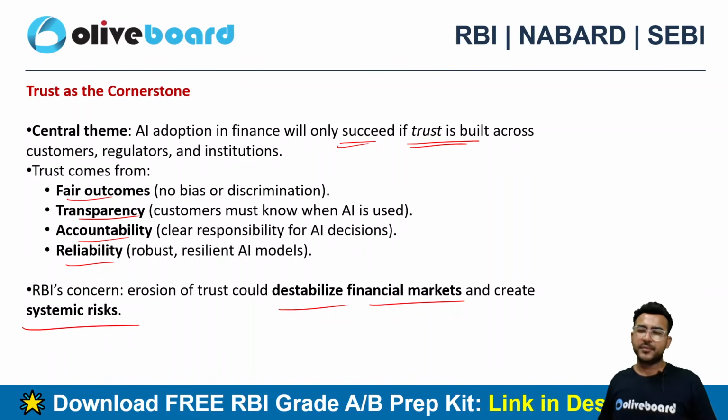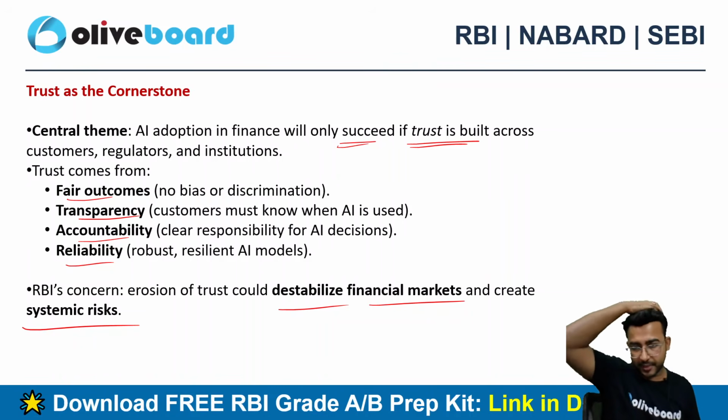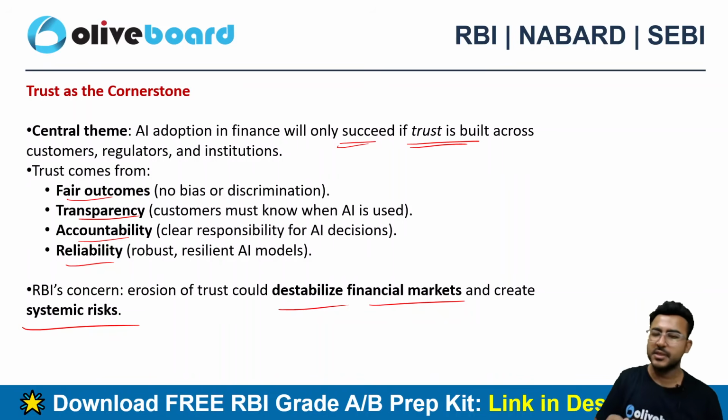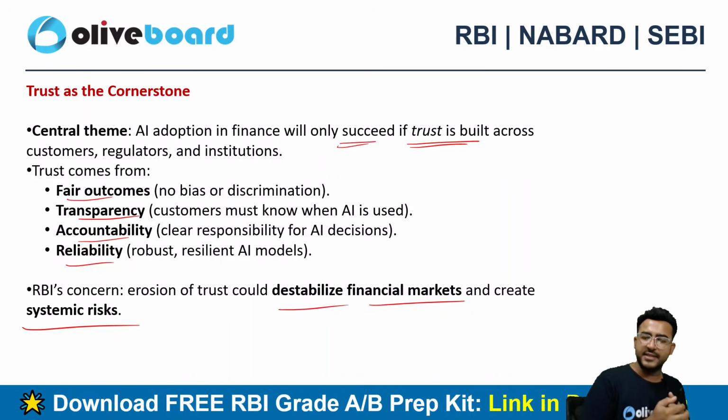इसलिए इंडिया में कोई भी नई technology आ जाती है, कुछ भी नया आता है तो उसको adopt करने में थोड़ा सा time ज्यादा लगाते हैं, because such a huge market we are having, such a huge population we are having, and even a small problem can lead to systemic risk here.